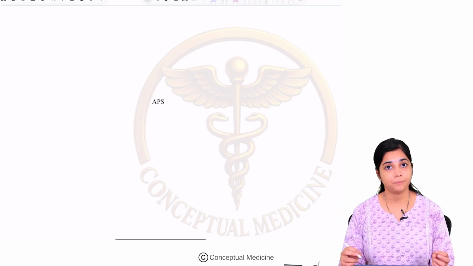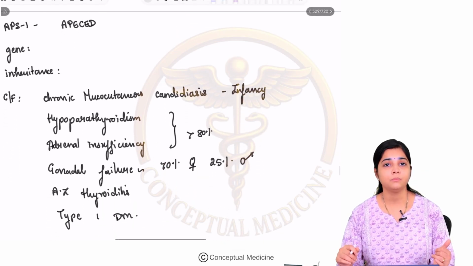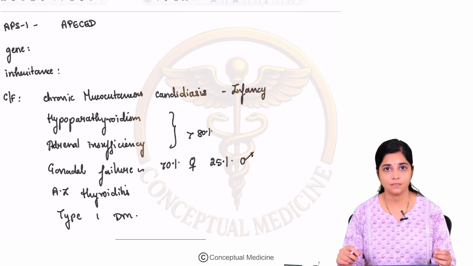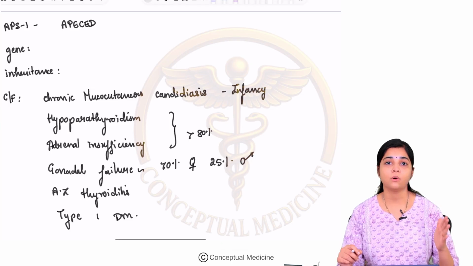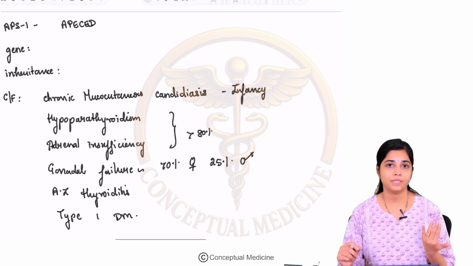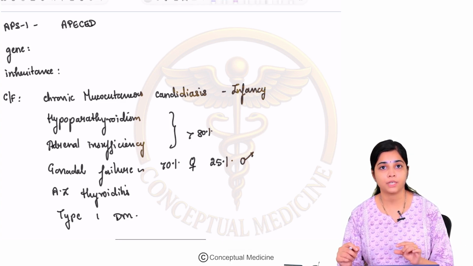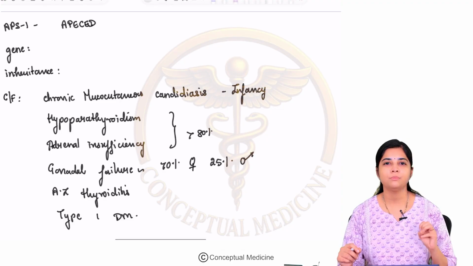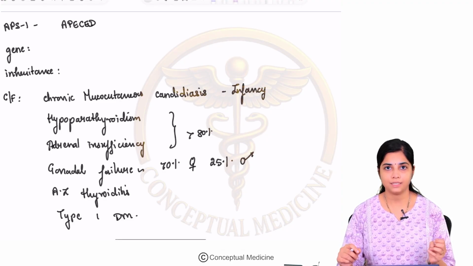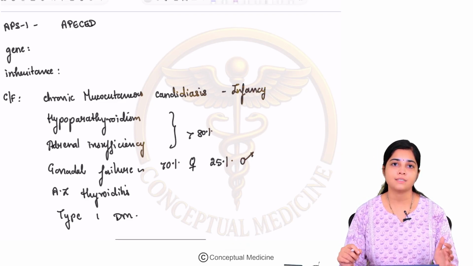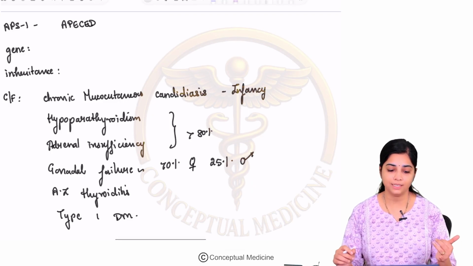We will be discussing APS, or autoimmune polyendocrine syndrome. So, what is this autoimmune polyendocrine syndrome? Before we move on and start discussing the types, let us understand this term. The term basically suggests that there is an autoimmune problem, which means that the body is auto-reacting against multiple endocrine glands. So, here you have an autoimmune nature to this problem, and there is a polyendocrinopathy. This is classified into two types, APS1 and APS2.